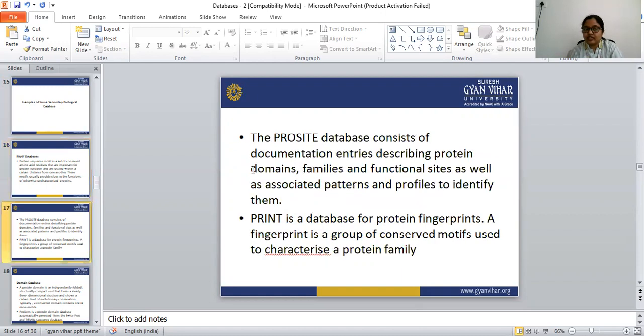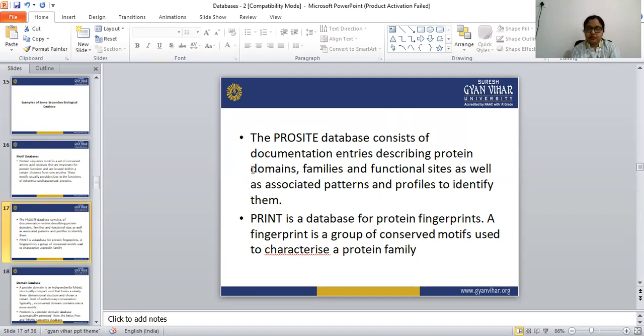We have discussed two databases here. First is ProSite and second is PRINTS. The ProSite database contains the documentation entries for protein domains, protein families, and protein functional sites, whereas from the PRINTS database we can find all the protein fingerprints. These two databases are secondary databases.